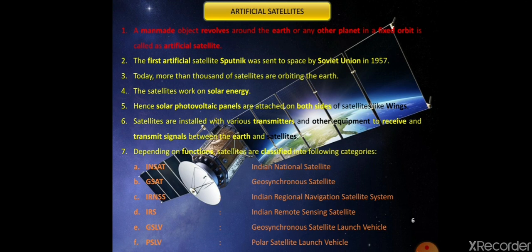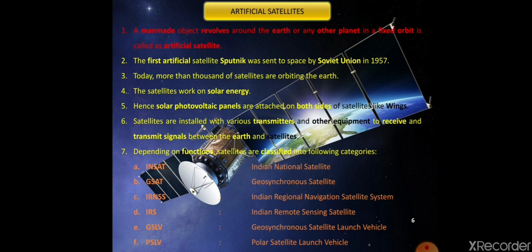The fourth point here is the satellites work on solar energy. So the satellites also require energy, and that energy is provided with the help of solar energy. The fifth point here is hence solar photovoltaic panels are attached on both sides of the satellite like wings. To trap the solar energy, these panels are attached, and this solar energy is utilized for the functioning of the artificial satellites.